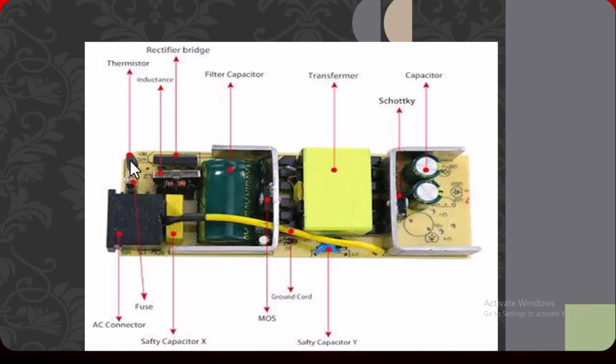This is the thermistor. This thermistor is used for temperature sensing. Normally it is a negative temperature coefficient: when the temperature increases, the resistance decreases. So it is used for temperature sensing, generally for protection purposes. As you can see here, this is the X capacitor, or safety capacitor. This is the inductor.